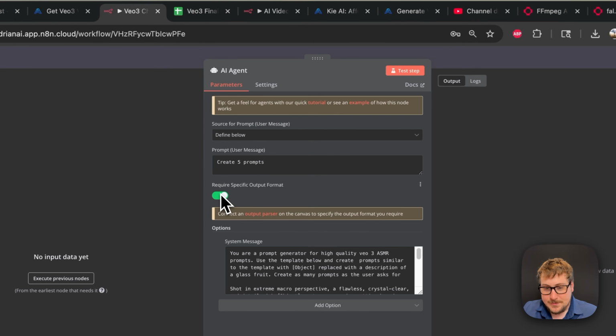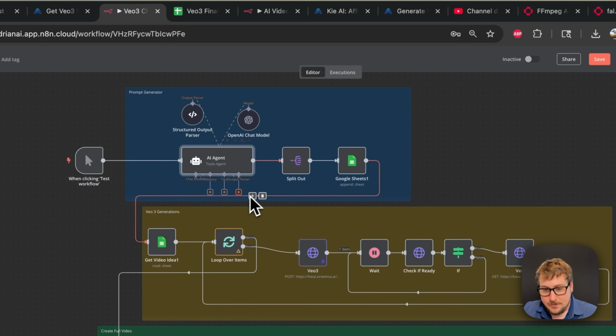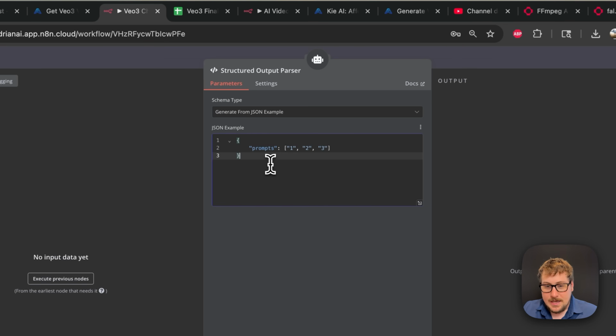We're going to say require specific output. Once we do that, you'll have a little output tree right here. You're going to connect that to the structured output parser. So it'll connect just like that. Just put it up here to make it look fancy. And what you're going to want to do is enter the text.